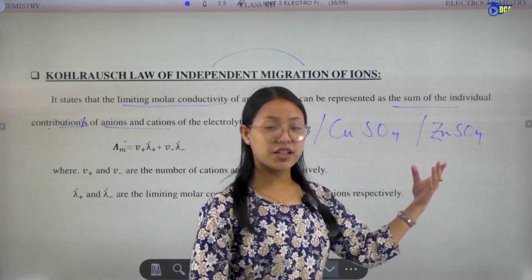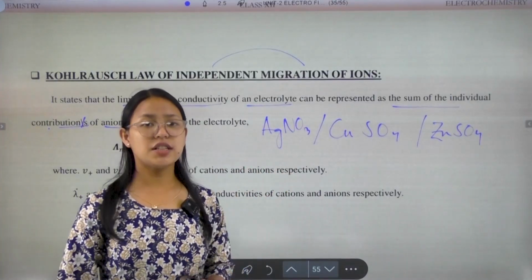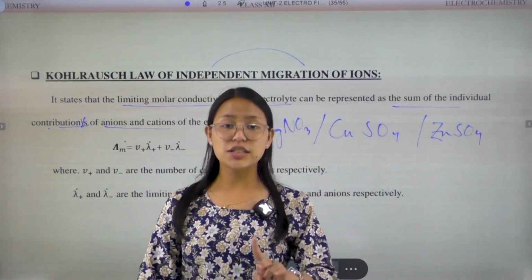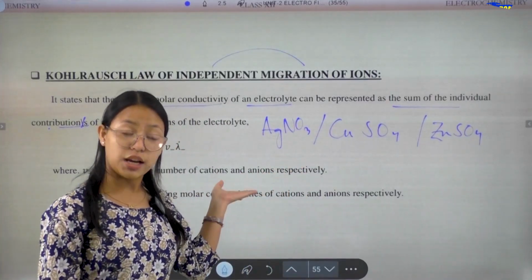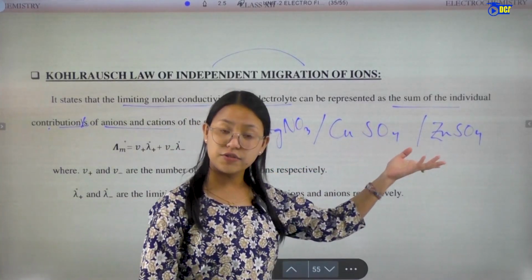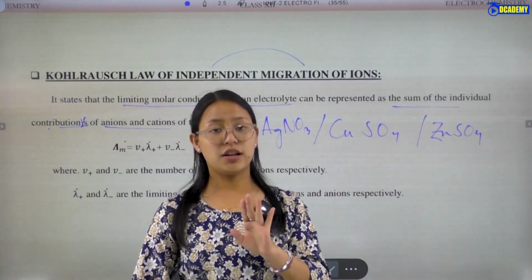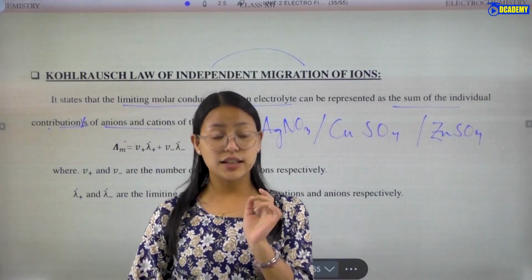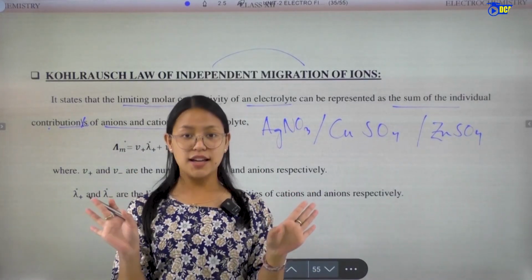Copper sulfate, zinc sulfate, we can also take silver nitrate. Silver nitrate will dissociate into two types of ions. Silver nitrate is also a type of electrolyte, copper sulfate and zinc sulfate are also types of electrolytes. Whenever current passes, they will get dissociated into two types of ions.